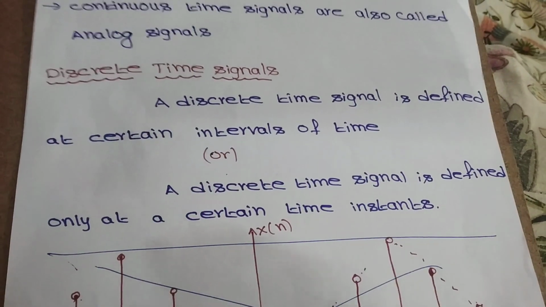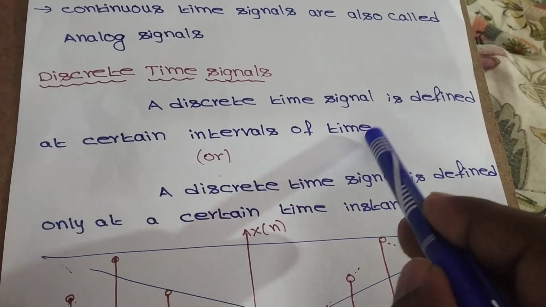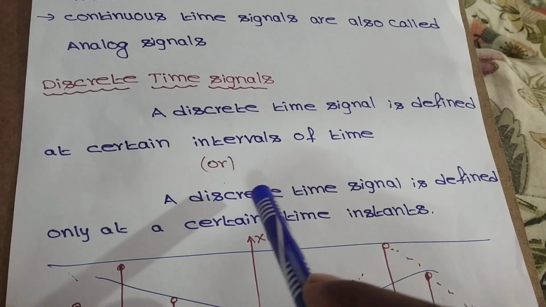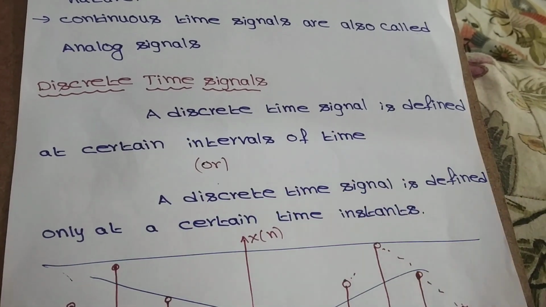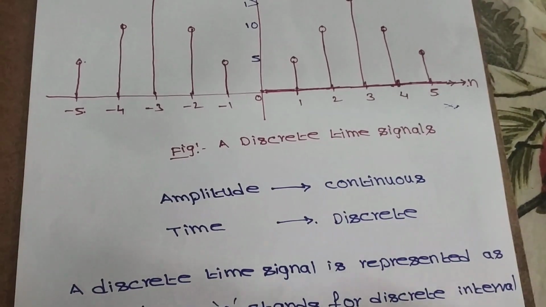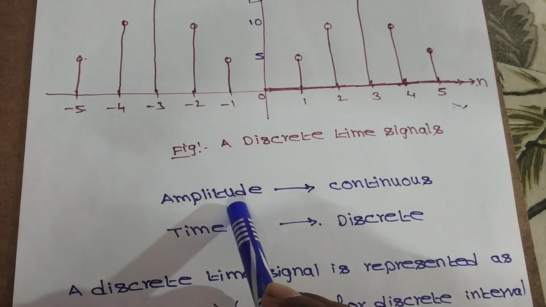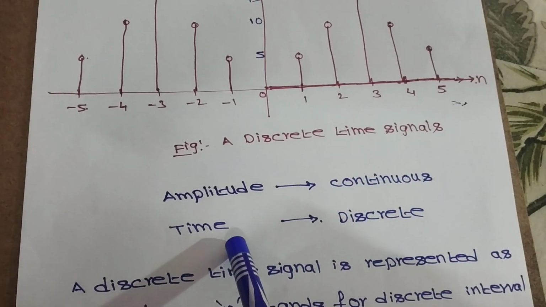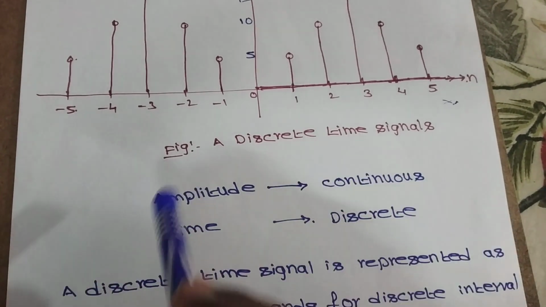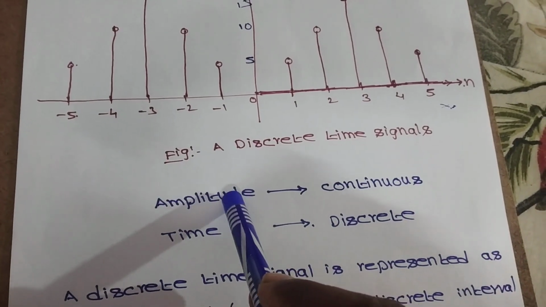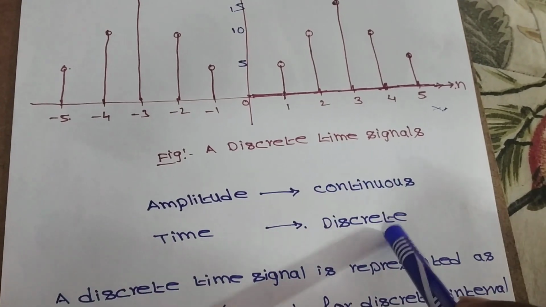What is a discrete time signal? A discrete time signal is defined at certain intervals of time, or a discrete time signal is defined only at certain time instances. The general definition for discrete time signals: here amplitude is continuous and time is discrete. These are the rules. In discrete time signals, amplitude is continuous, time is discrete.